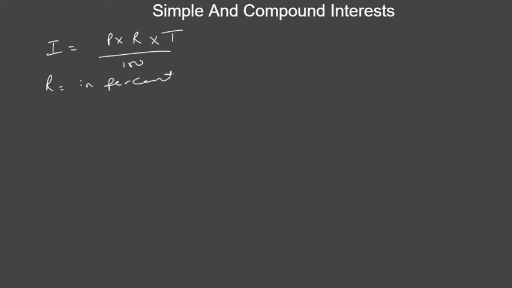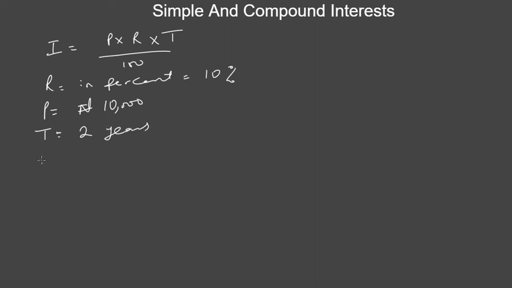So that is the reason why we have over 100. But if you write your rate in decimal form, you don't need this 100. So now let's look at the initial example. We know that the rate is 10%, right? Then we know that the principal, the initial deposit, is 10,000, and the time for us to get our interest is 2 years.